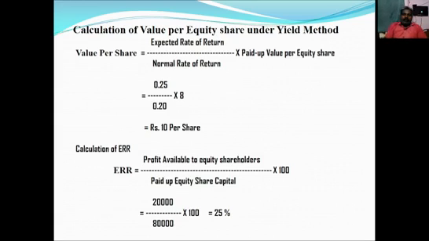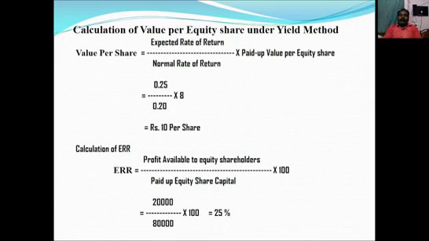So we come to calculation of ERR. Profit available to equity shareholders divided by paid up equity share capital into 100. Profit available to equity shareholders is 20,000, divided by paid up equity share capital of 80,000. That means the total number of shares is 10,000 and paid up value per share is 8. So 10,000 into 8 is 80,000, into 100. We will get 25% as ERR.